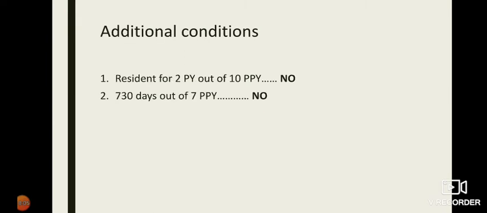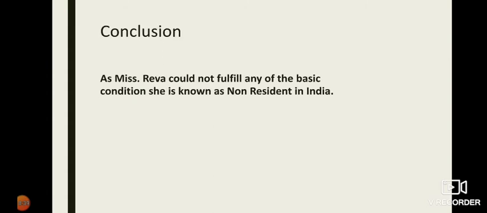Now the additional conditions: resident for 2 years out of 10 preceding previous years? No, because she has come in the year 2020 itself. 730 days out of 7 preceding previous years? No. When Miss Reva has not fulfilled the basic condition itself, we need not check the additional conditions. Only when the basic conditions are fulfilled do we need to check the additional conditions. Here, the conclusion is, as Miss Reva could not fulfill any of the basic conditions, she is known as non-resident